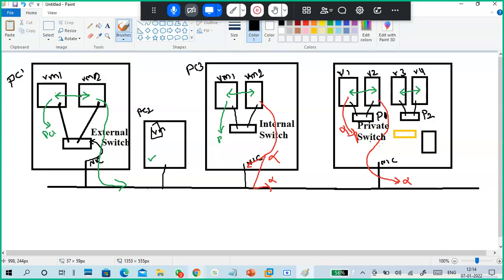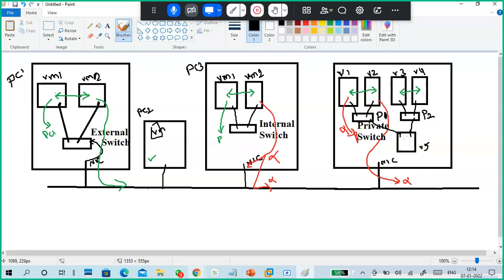So first scenario is like this. Look here. I have a virtual machine, and this virtual machine has two NICs, and this is connected to here. This is connected to here. Understand? This is another virtual machine.